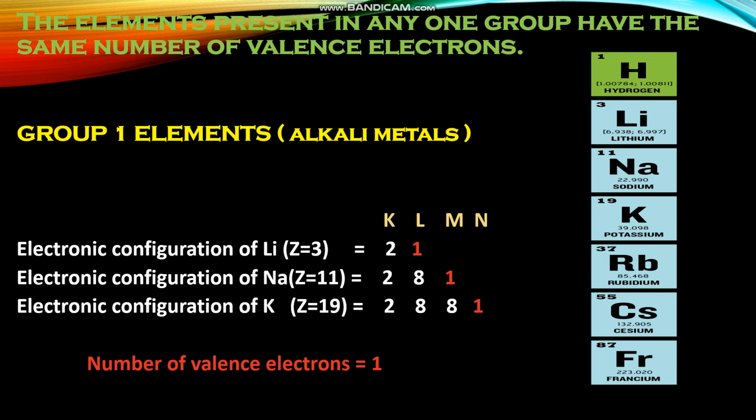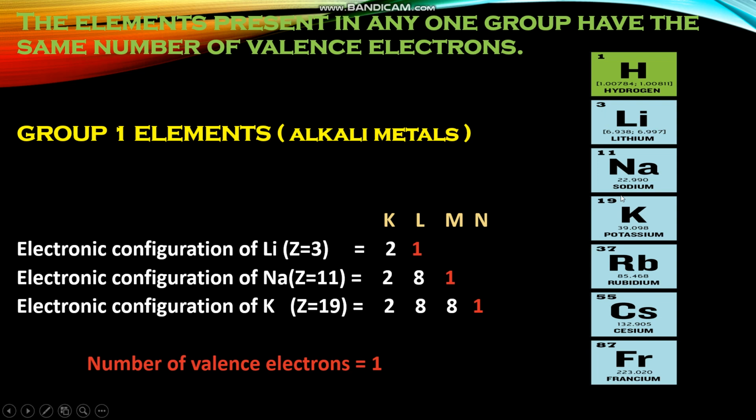To understand this, let us consider some examples. Let us take Group 1 elements. These are also called alkali metals: lithium, sodium, potassium, rubidium, cesium and francium. As hydrogen resembles both alkali metals and halogens, we have already seen there is an anomaly in its position.